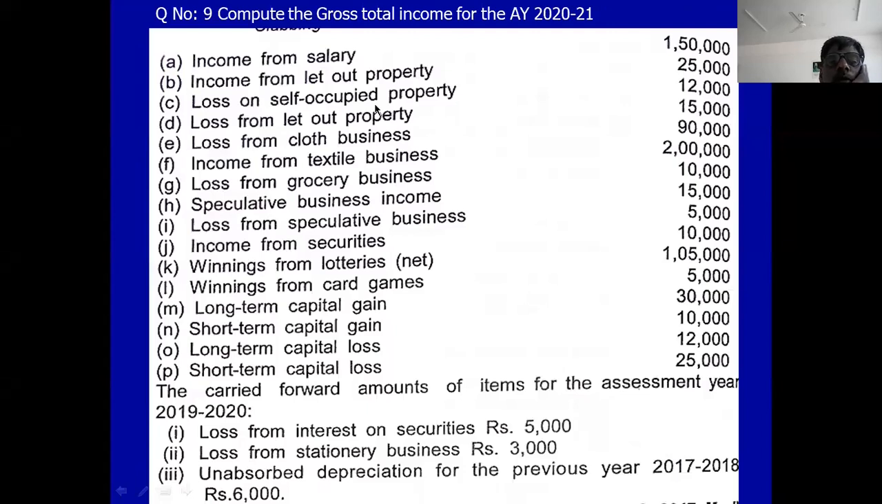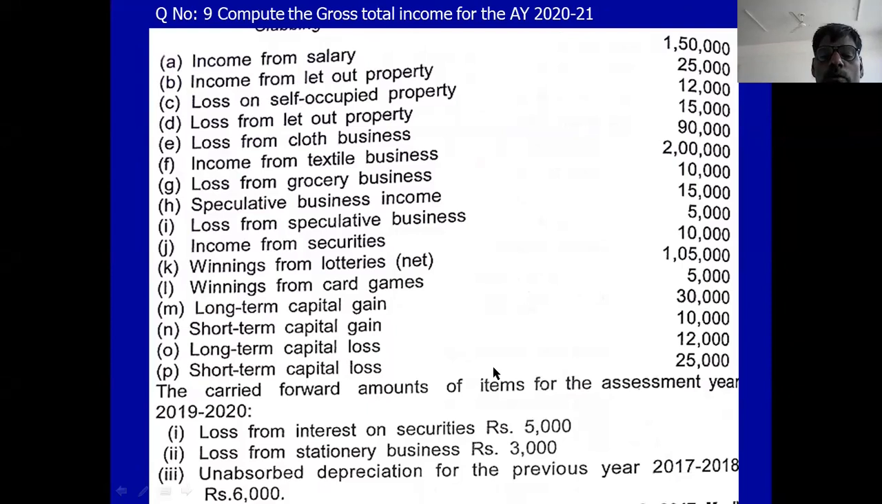Come to the next problem, problem number 9. In problem number 9, compute the gross total income for the assessment year 2021. In this problem, income from salary is 1,50,000.